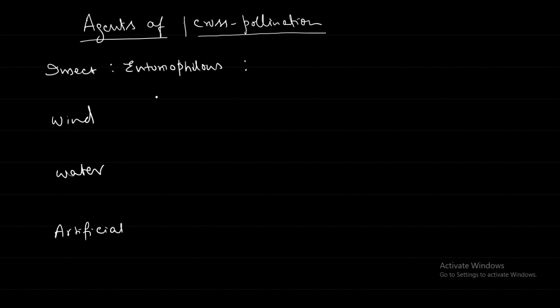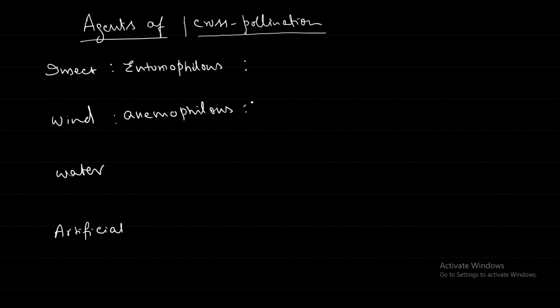The wind pollinated flowers are called anemophilous. And the flowers will be generally small, they don't have to be so conspicuous. The main idea is because they have to be pollinated by wind, they have to produce a lot of pollen. That is the first thing. So a very large quantity of pollen will be produced. Point number 6. But the flowers don't have to be so showy, they will be very small, they are not brightly colored, they do not produce scent.